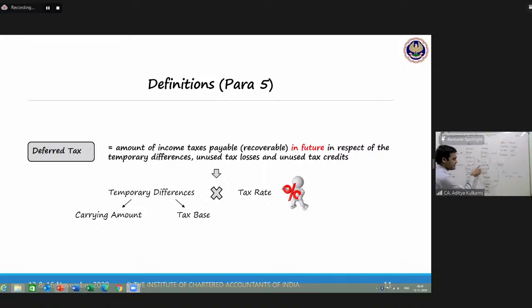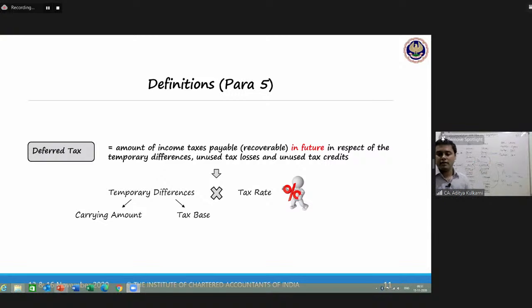Next year, your current tax liability is 30, but you already have a deferred tax liability of 15. Now what you will do? You will write it back. Why? Because there is a reversal. Why there is a reversal? Because the reason for the temporary differences has now ceased to exist. Now everything is same as before. Therefore, you will have to reverse the deferred tax liability. Entry for reversal will be deferred tax liability to P&L, 15,000. So you will reverse it.